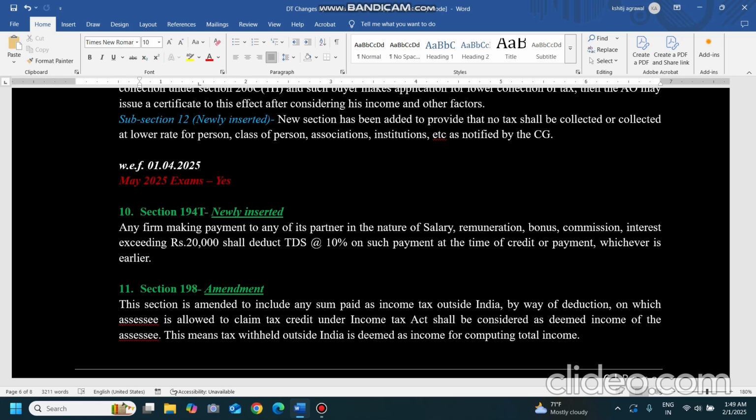This is a new section which will be applicable from 1st April 2025 for the transactions happening from 1st April 2025. Actually, this is not applicable for your exam, so this may be changed. So we have to wait for the ICAI or ICMAI clarification on whether it is applicable, because it should not be applicable.